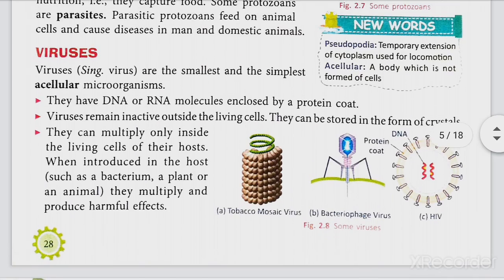Viruses are so tiny that they can be seen only with the help of an electron microscope. Viruses are regarded as a connecting link between non-living and living beings because they behave as living inside the living cell and non-living outside the cell.